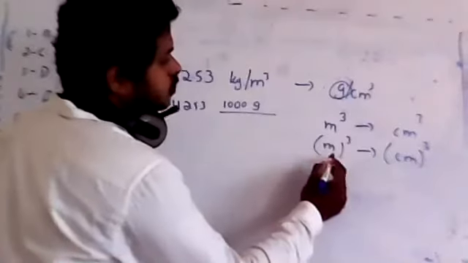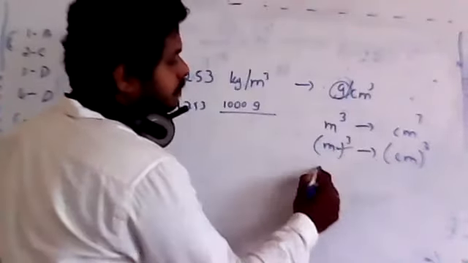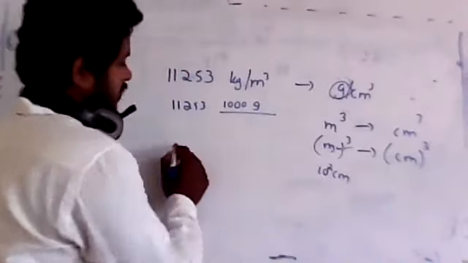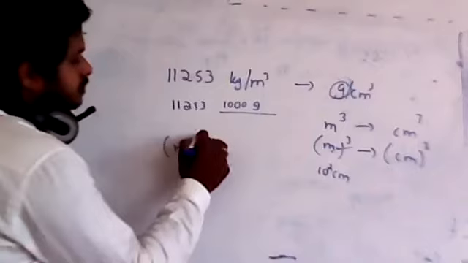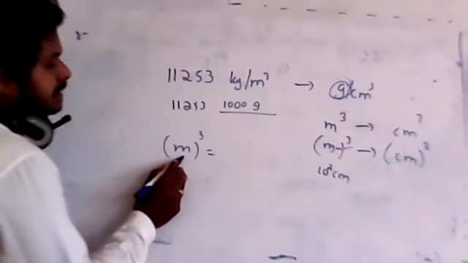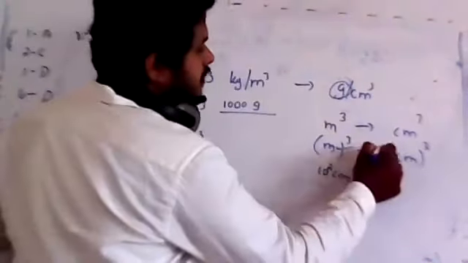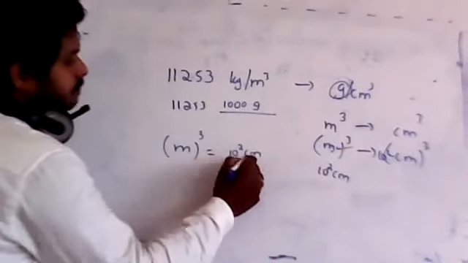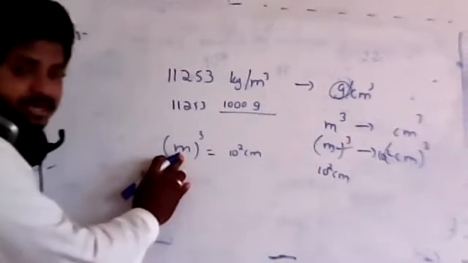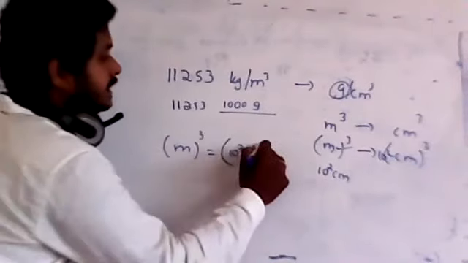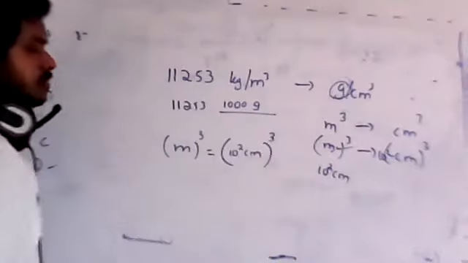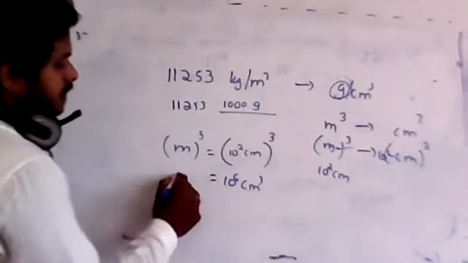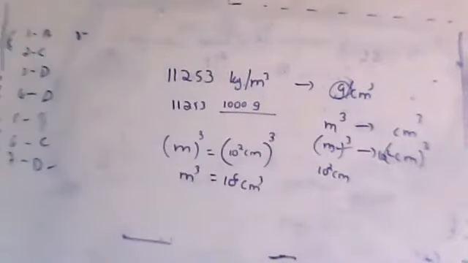I just told you that meter is nothing but 10 to the power 2 centimeter. I want to convert the meter cube into centimeter cube, so let me write the meter in terms of centimeter. That is nothing but 10 to the power 2 centimeter. Just I converted the bracket thing. The bracket thing is centimeter, so raised to 3 will be as it is. If you bring that inside, it becomes 10 raised to 6 centimeter cube. So 1 meter cube is nothing but 10 raised to 6 centimeter cube.